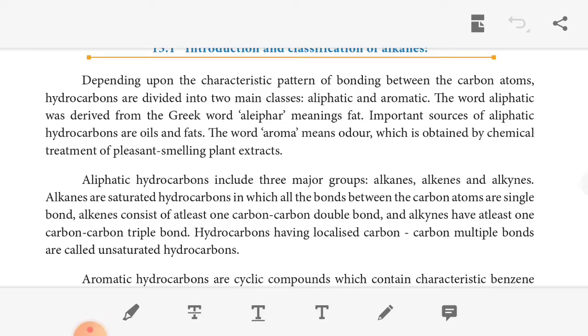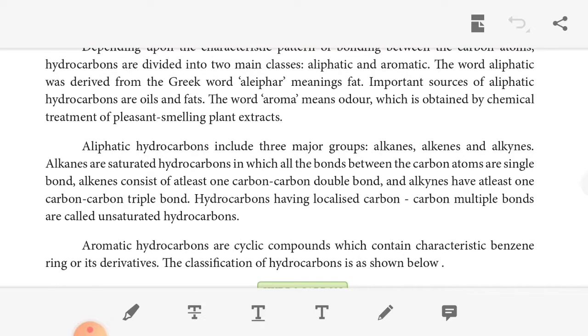The word aroma means a smell or odor, which is obtained by the chemical treatment of pleasant smelling plant extracts. So the aliphatic hydrocarbons may be divided into three major groups. What are they? Alkane, alkene and alkynes. Alkane ends with A-N-E, alkenes end with E-N-E, alkynes end with Y-N-E.